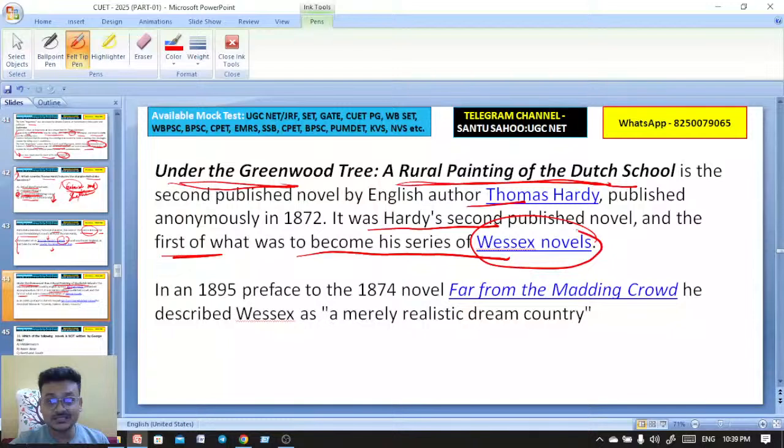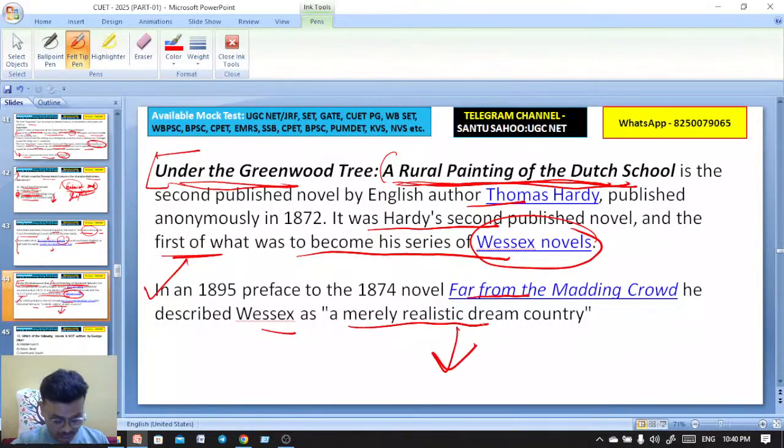So in that Wessex series, the first novel was Under the Greenwood Tree, having the subtitle A Rural Painting of the Dutch School. Got it? In the preface of Far from the Madding Crowd, Thomas Hardy himself described Wessex as a merely realistic dream country.